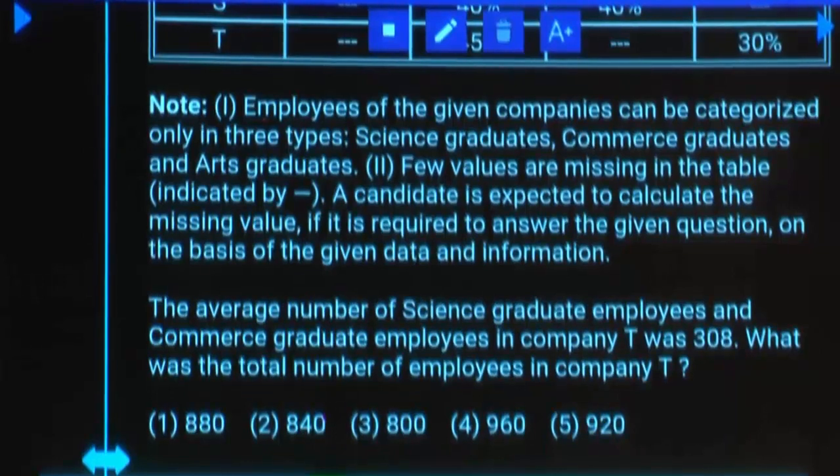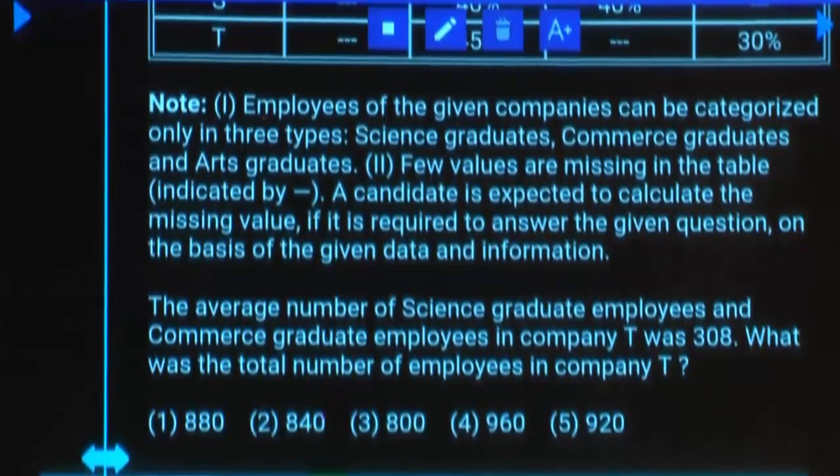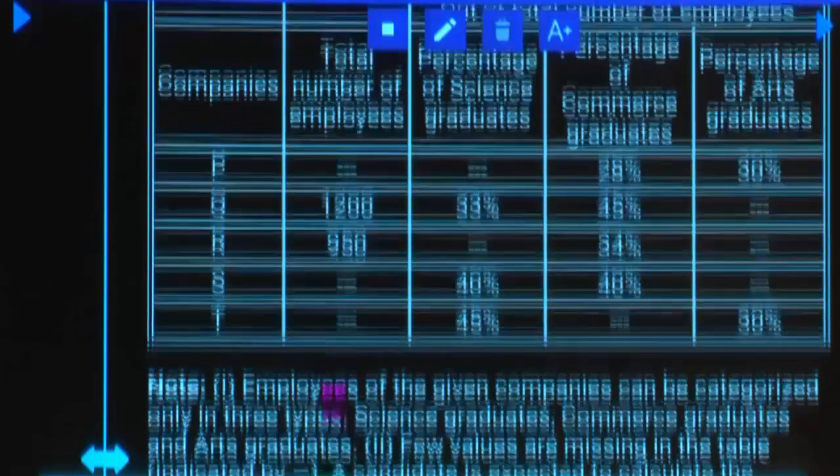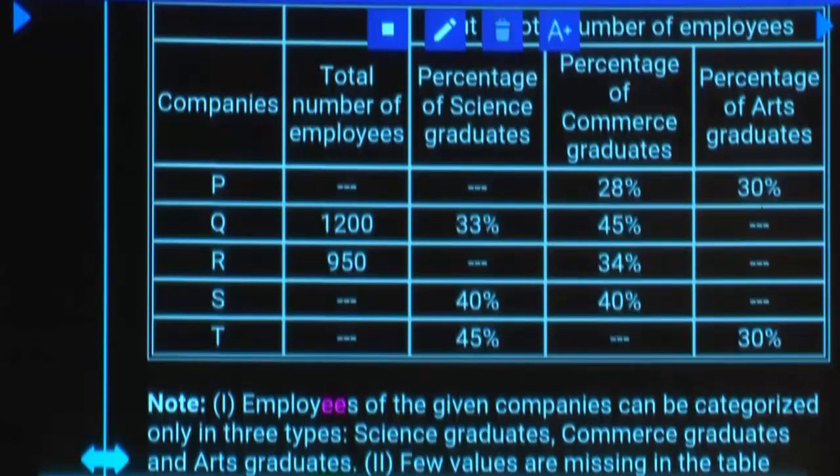The average number of science graduate employees and commerce graduate employees in company T was 308. What was the total number of employees in company T? Right. Average is 308. Average of what? Science and commerce employees. Now, science and commerce together.